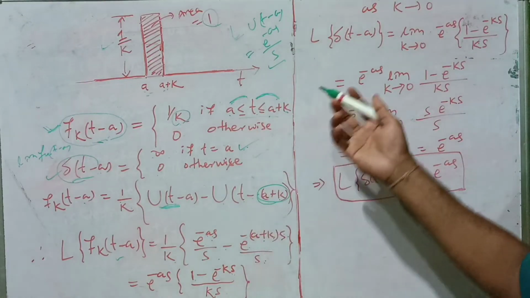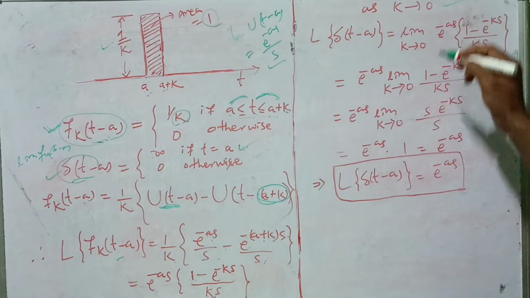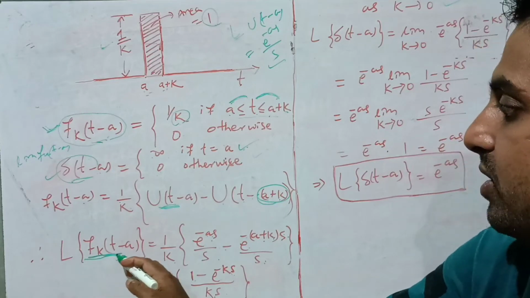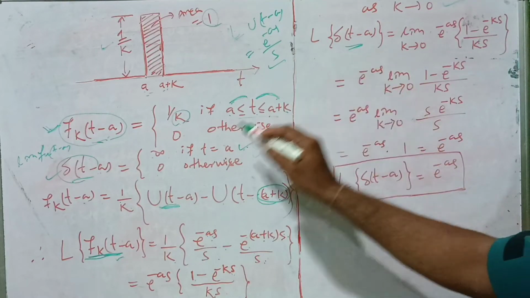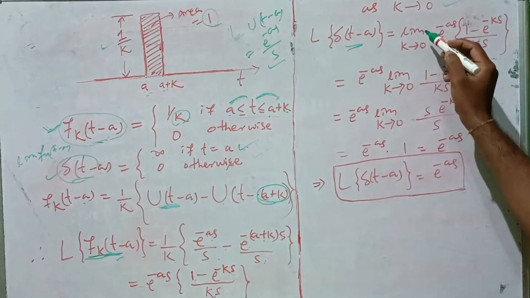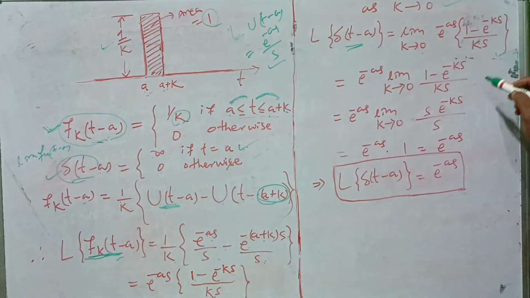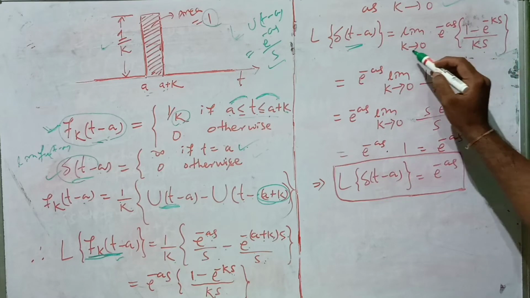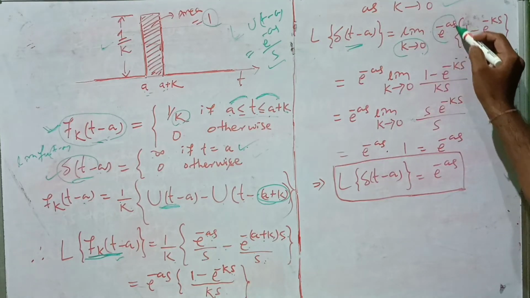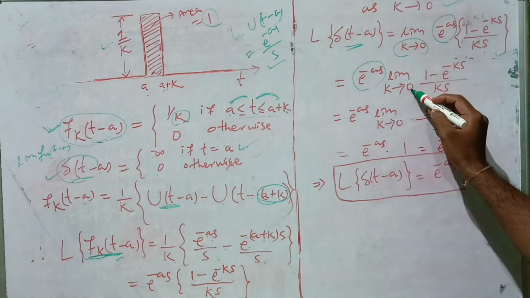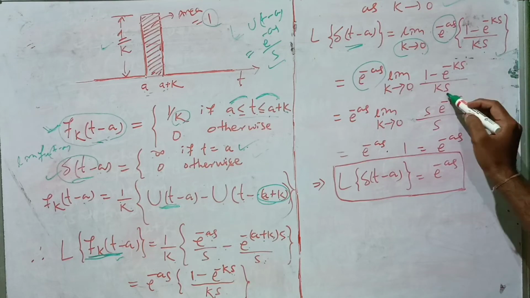So on the left hand side, the limit as k tends to 0 gives the Laplace transform of δ(t − a), and on the right hand side we take the limit as k tends to 0 of e^(−as)(1 − e^(−ks))/(ks). As k tends to 0 there is no effect on e^(−as), so take it out, then the limit as k tends to 0 of (1 − e^(−ks))/(ks).